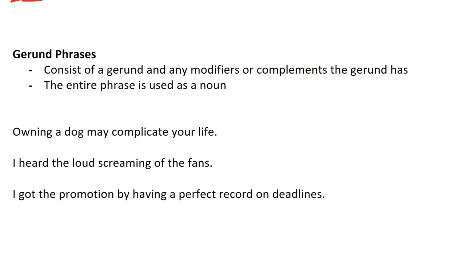Gerund phrases. Gerund phrases consist of a gerund and any modifiers or complements the gerund has. The entire phrase is used as a noun. So take a look at these 3 sentences. Owning a dog may complicate your life. In this sentence, owning a dog is a gerund phrase, and the gerund is owning. Therefore, a dog qualifies as a modifier or complement.